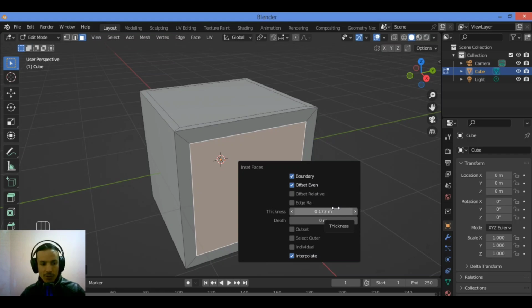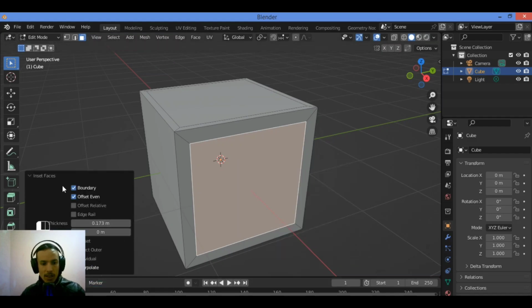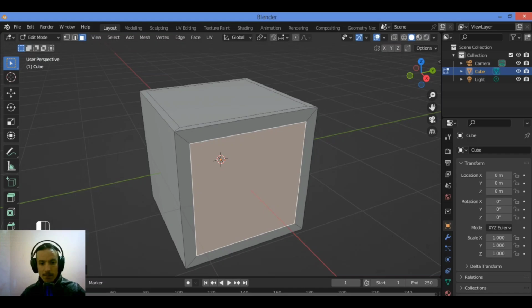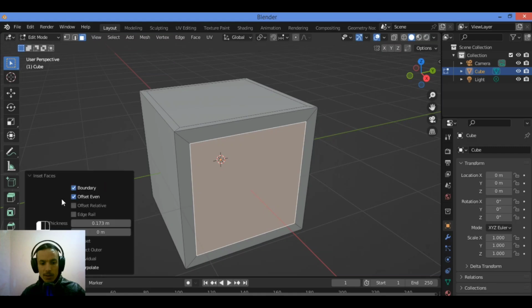There are several variations and options to this, accessed through the operator panel found in the bottom left corner. You can go over there and you can see it. Also, you can expand it to see what options you can work on. For example, you can try also the F9 key. It's going to bring up the same menu as here. So let's see what we should do in this case.